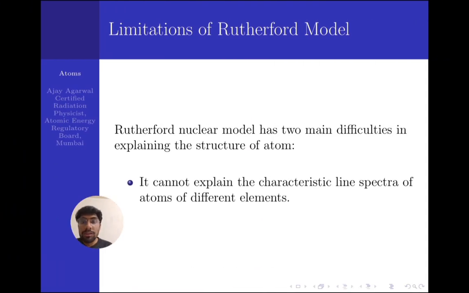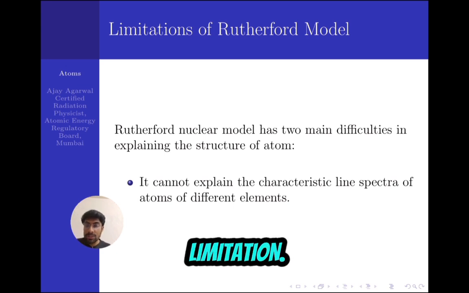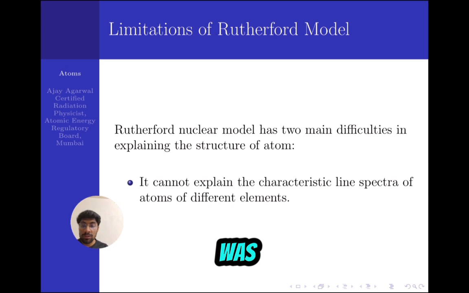So according to him, the nucleus is positively charged. It is a tiny space in the atom, and electrons revolve around it. But there were limitations. It could not explain the characteristic line spectra, which was the main data before. Any model should at least explain this line spectra, but his model wasn't able to explain this.